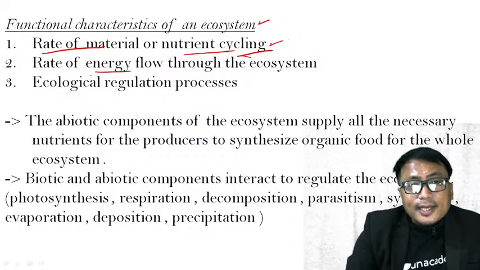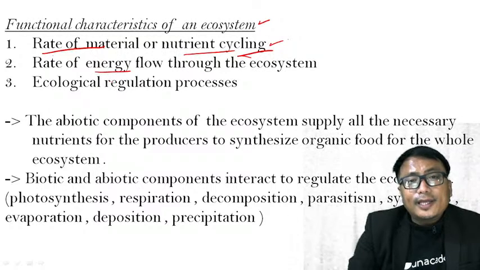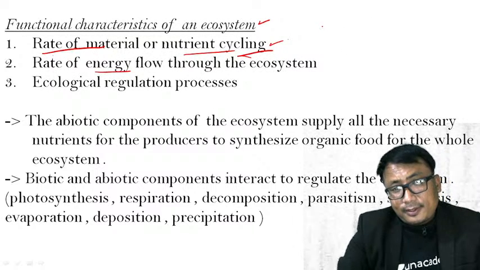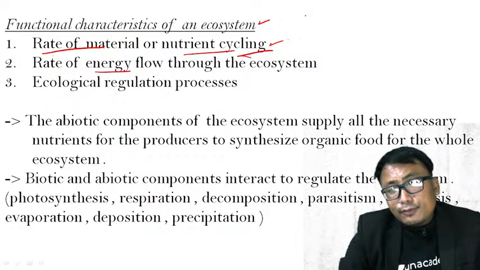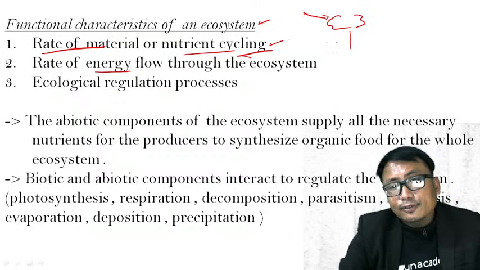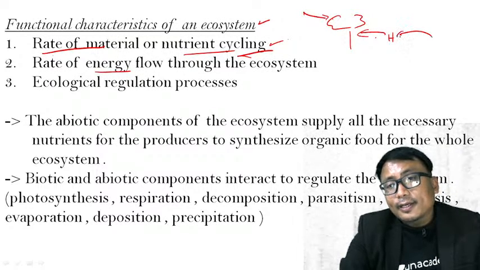The second is the rate of energy flow through the ecosystem. You see here, autotrophs, that is the plants, are able to manufacture their own food from the sun insolation. It is consumed by the herbivore. The herbivore is further consumed by the carnivore. So in each process of this cycle, energy is transferred.